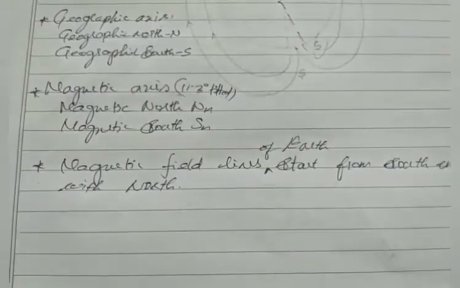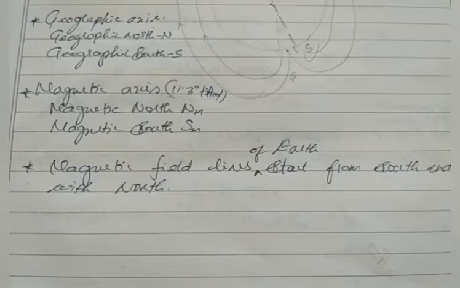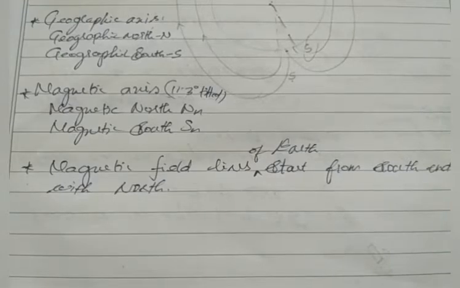We can say magnetic field lines of Earth start from south pole and end with north pole. Okay.